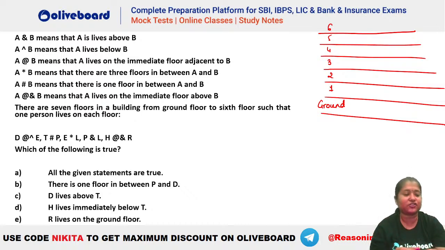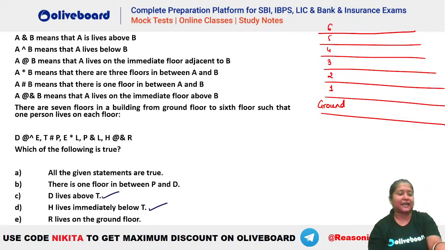Sapna, which of the following is true? चलो C. Option number C. D lives above T. ठीक है, सबका यही आ रहा है? Everybody? H lives immediately below T. अच्छा ठीक है. Harika and Neeraj are getting option number D.